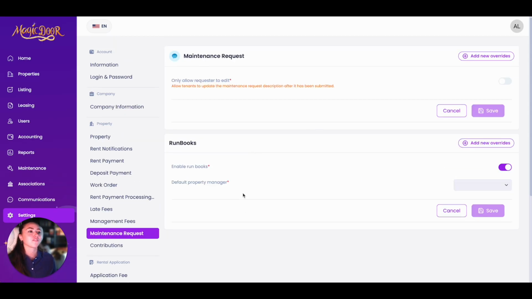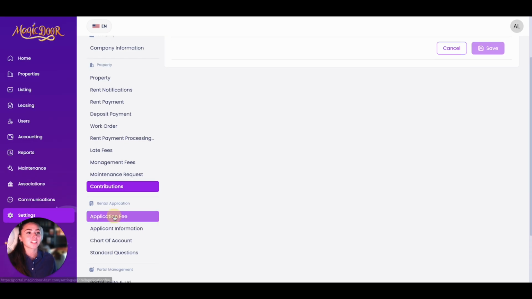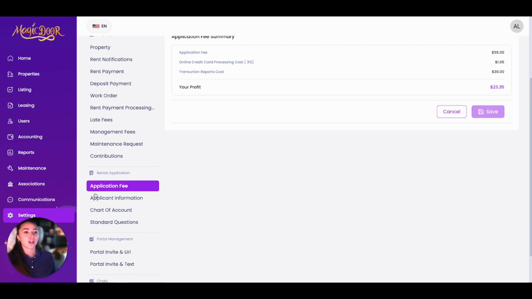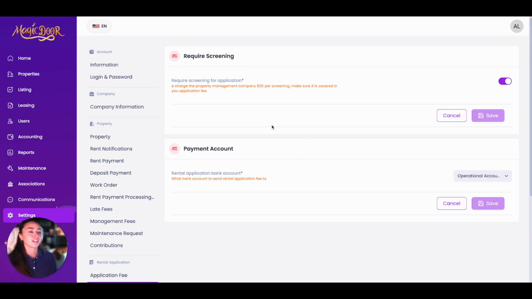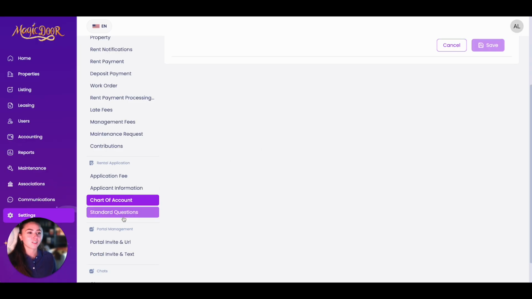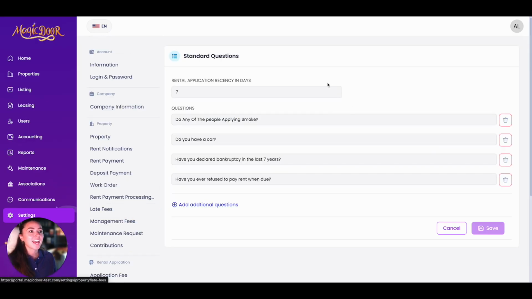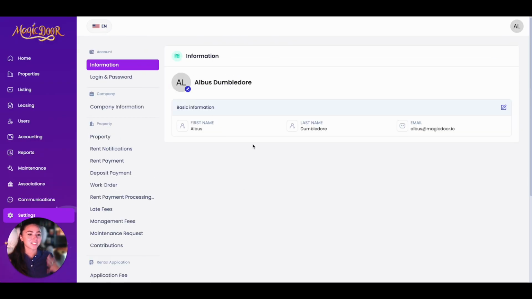You also have a few maintenance request settings, contribution settings, and you can also go through your rental application settings. So how much you'll charge, what kind of information you need from your tenants, the fees and chart of accounts associated with rental applications, and the actual questions you will ask on your rental application. And that is settings basics.